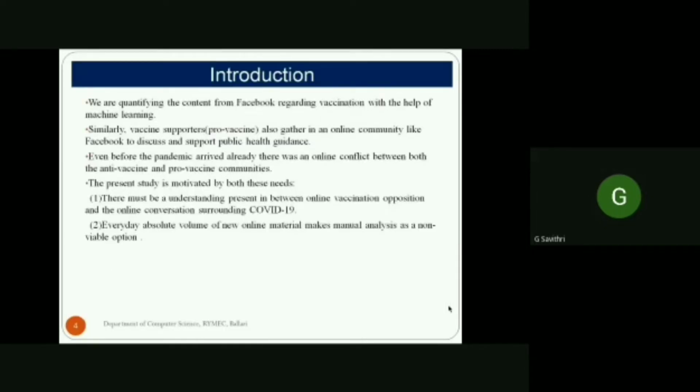Before vaccination came, in Facebook there was a lot of misinformation regarding the vaccine: taking the vaccine people will die, taking the vaccine people may be cured. Misinformation like that was spreading on Facebook. Similar to vaccine supporters gathering in online communities and converting information from Facebook, there should be a main understanding between online vaccination and online conservation in our surroundings.